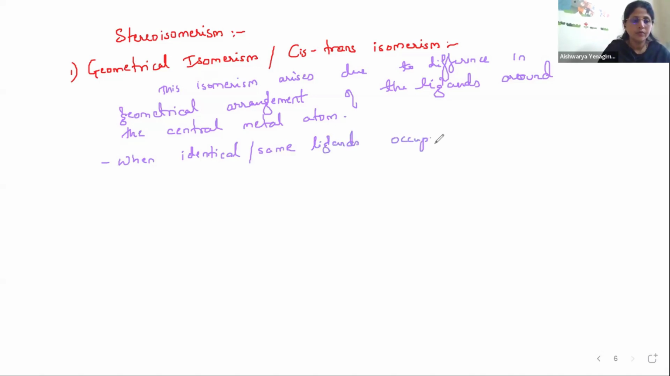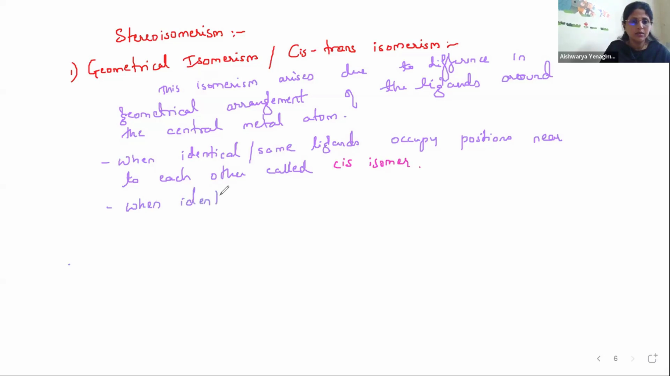occupy positions near to each other, it is called a cis isomer. We call it a cis isomer. I'll write it here. Cis isomer.